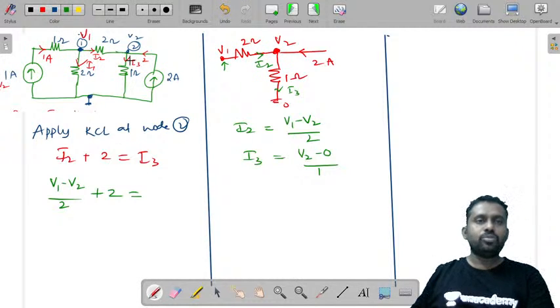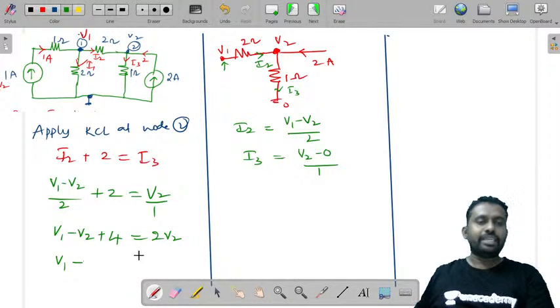I3 is the current that is going out, so it is V2 by 1. When you take this, V1 minus V2, LCM 2, 2s are 4, take 2 to the other side, it is 2V2. If you take V2 to the left side, it becomes minus 2V2. So it is 3V2 is equal to minus 4.